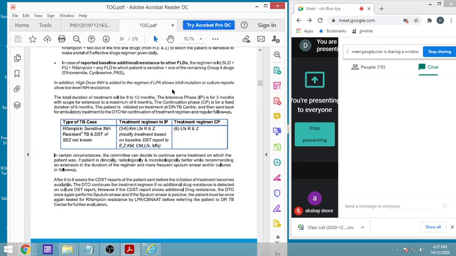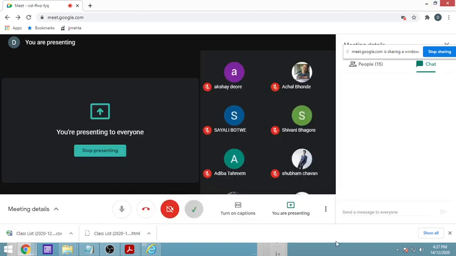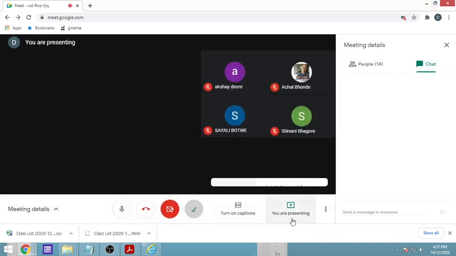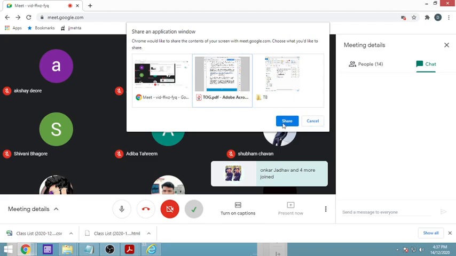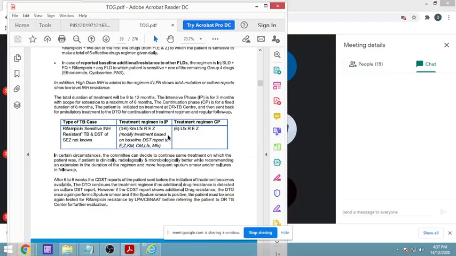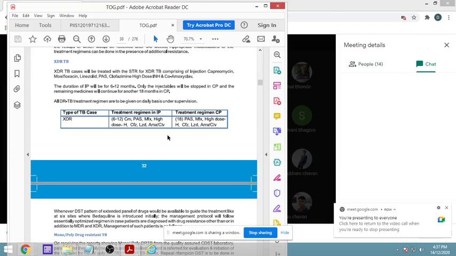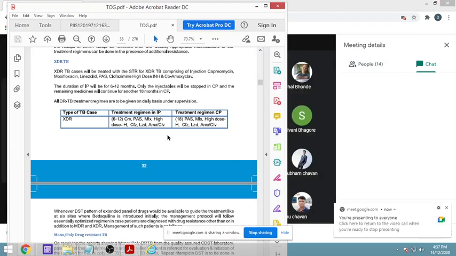Now, as I told you, homework is there. You can go for this and check this. I'll just show you. This is what the guidelines show.